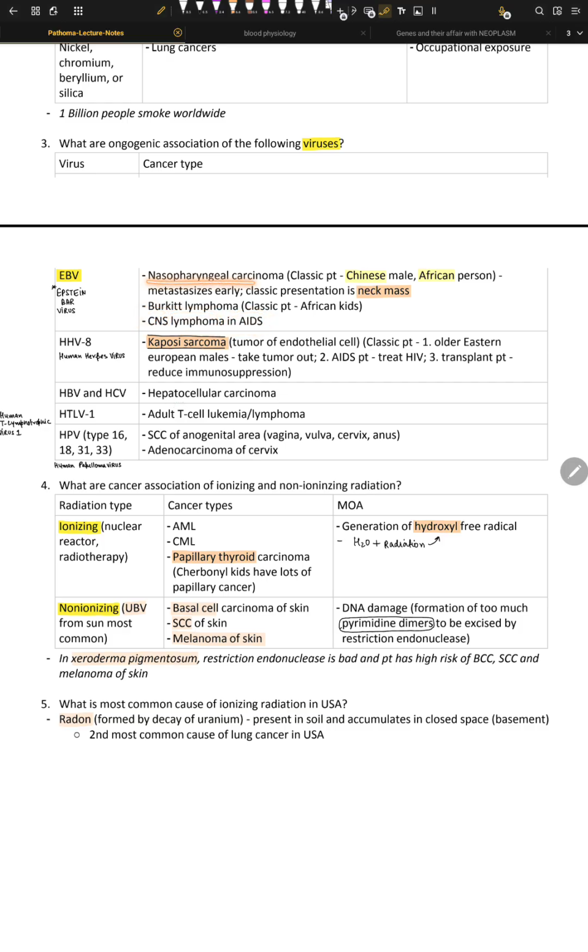Nasopharyngeal carcinoma is classically seen in Chinese and African people, and they metastasize early. The classic presentation is a neck mass. Now, why do they metastasize early in these Chinese and African people? Because they have a genetic predisposition. They have one genetic copy already hit. For example, they have one damaged gene coming from their parents, so they are predisposed to this type of cancer from EBV, Epstein-Barr virus.